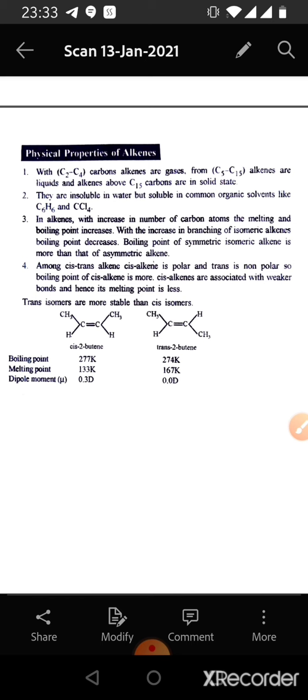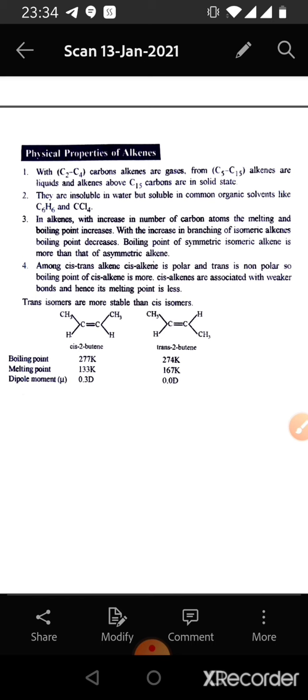Now we will study the physical properties of alkenes. With C2 to C4 carbons, alkenes are gases, and from C5 to C15, alkenes are liquids, and alkenes above C15 carbons are in solid state. They are insoluble in water but soluble in common organic solvents like C6H6 and CCl4. In alkenes, with increase in number of carbon atoms, the melting and boiling points increase. With the increase in branching of isomeric alkenes, boiling points decrease. Boiling point of symmetric isomeric alkene is more than that of asymmetric alkene.